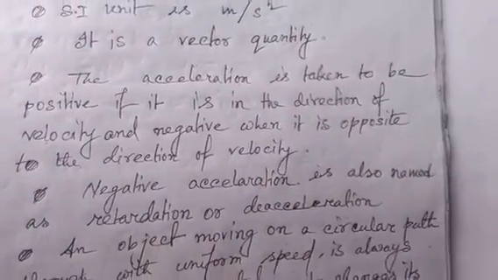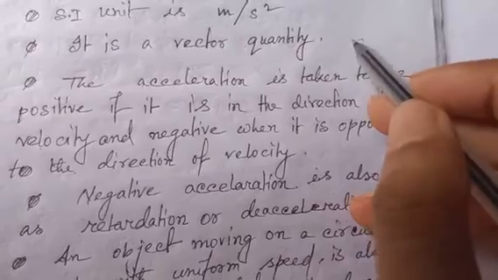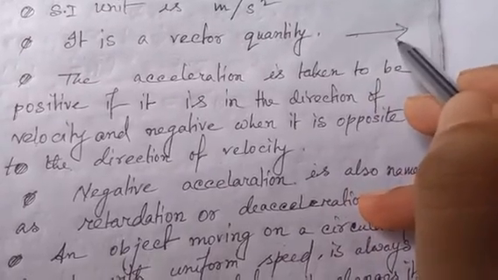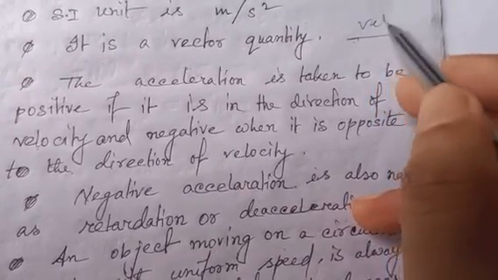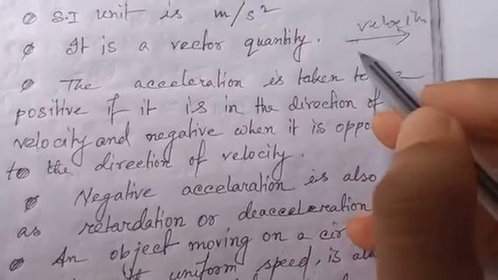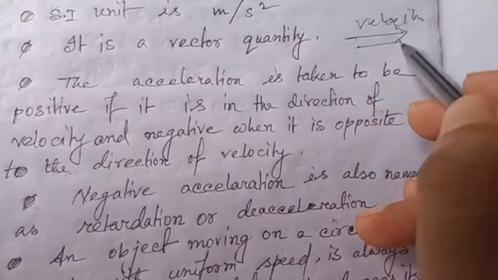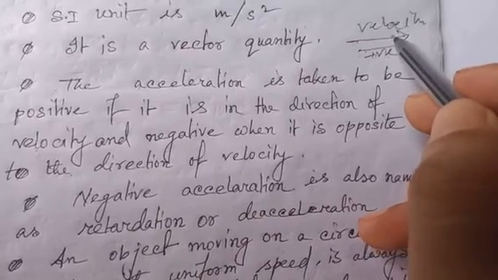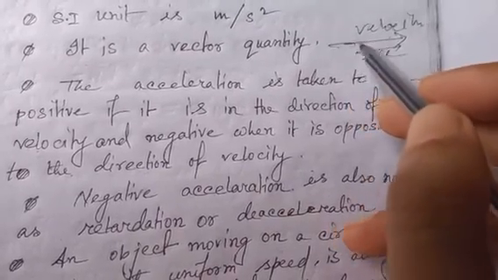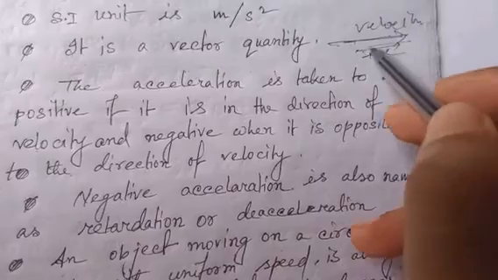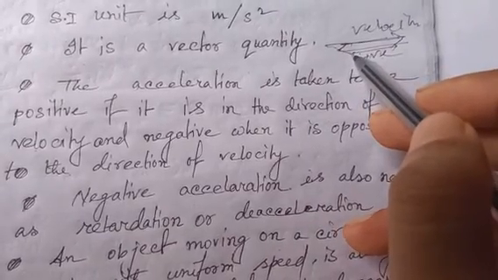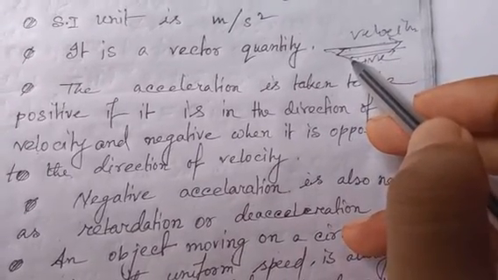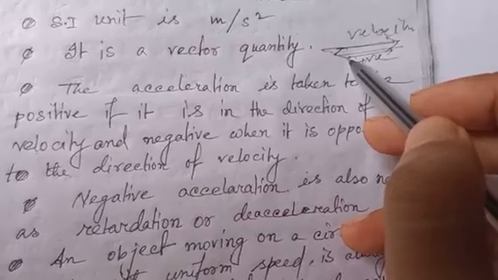When it is in the direction of velocity, it is named as positive acceleration. But if it is in the opposite direction of velocity, velocity goes this direction but acceleration goes this direction, it is negative acceleration.